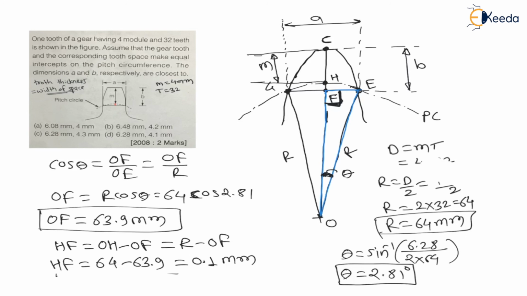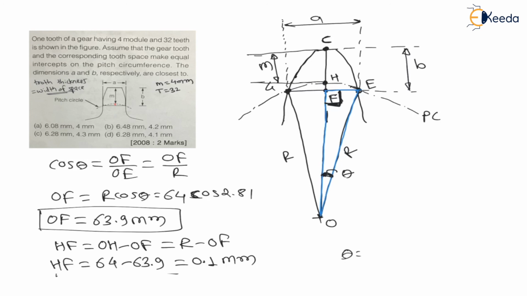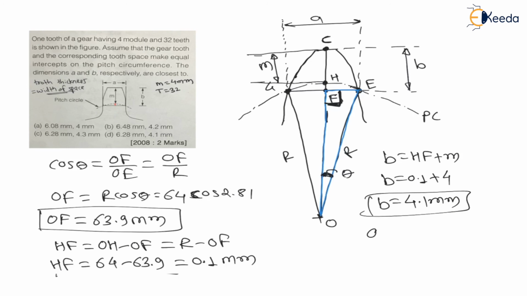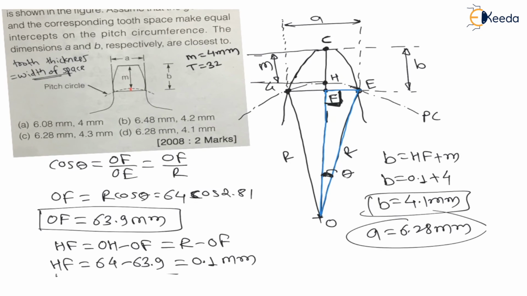Therefore, let us solve for B. B is nothing but module plus HF. In the diagram, you can see B is this HF plus module. The upper distance is module, which is given in the question. Therefore, B is equal to 0.1 plus module 4, so B is equal to 4.1 mm. And already we have calculated A is equal to 6.28 mm. Now, go to the options. You will find option D is the correct choice. Option D: A is equal to 6.28 mm and B is equal to 4.1 mm.